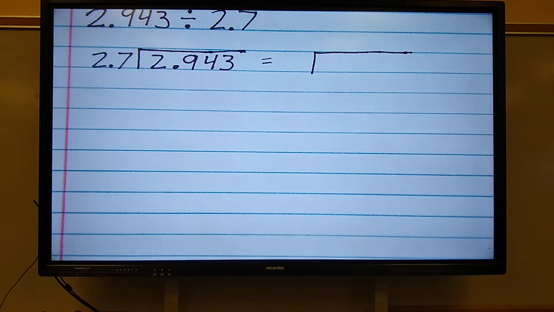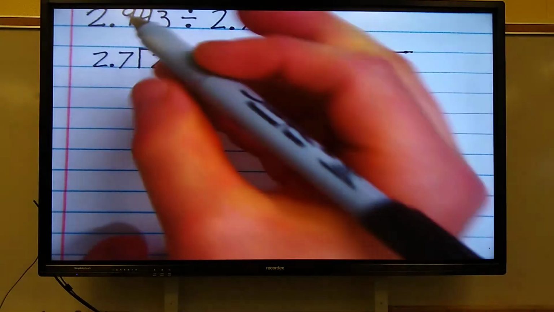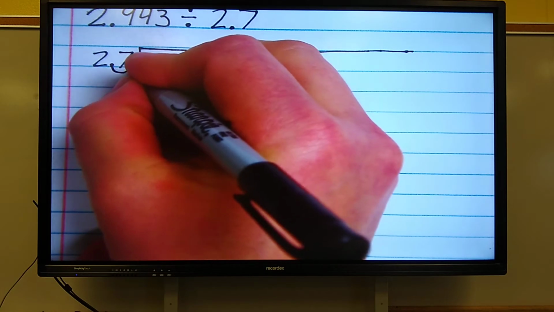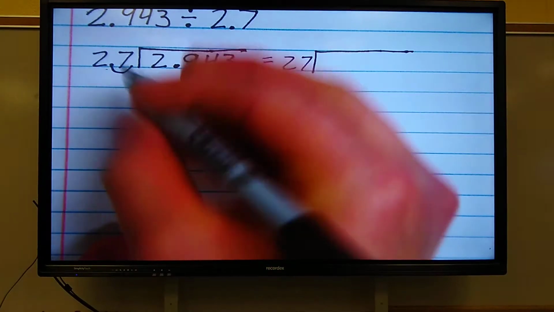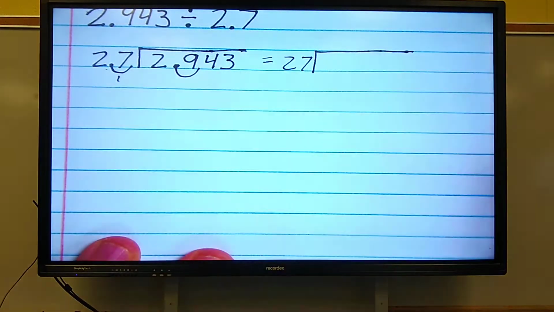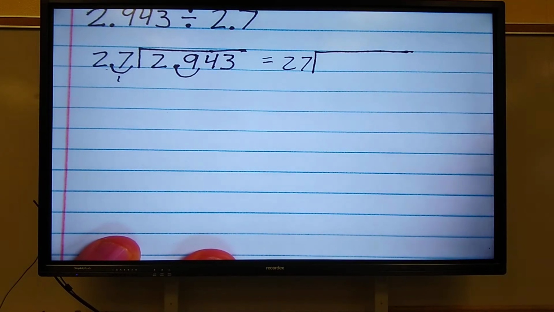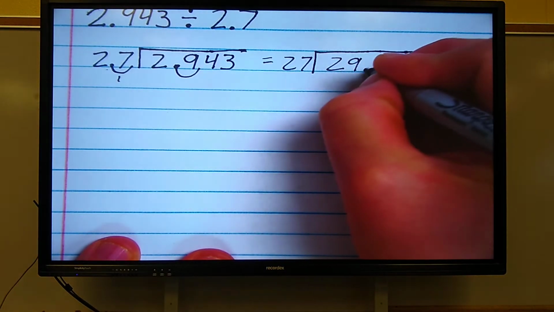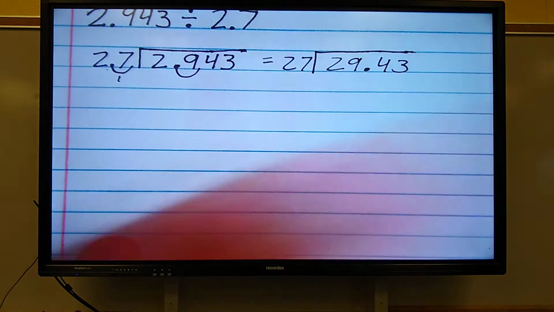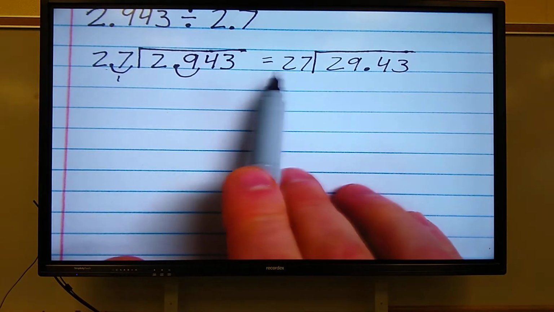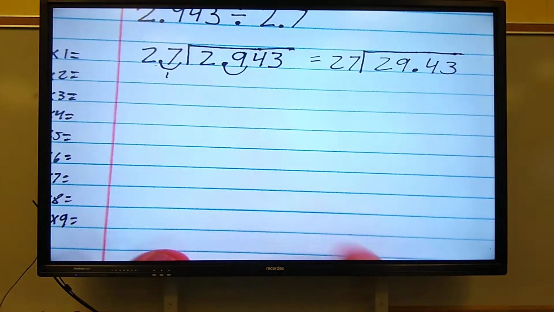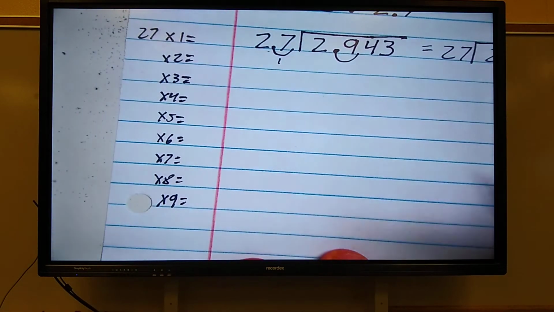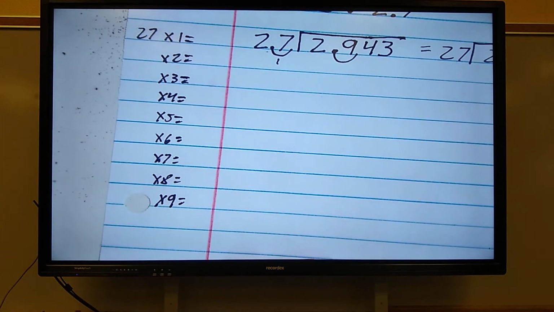All right, let's see how bad you did. I have to move the decimal over 1 time here. So the 2 and 7/10 becomes 27. Now I moved it once here. That means I'm going to move it here. So the 2 and 943 thousandths become 29 and 43 thousandths. Or 27, I'm sorry. So, that's 29, that's 27. So 27 is my divisor. So now I need you to find the facts of 27 all the way down. Do that now. Pause the video.